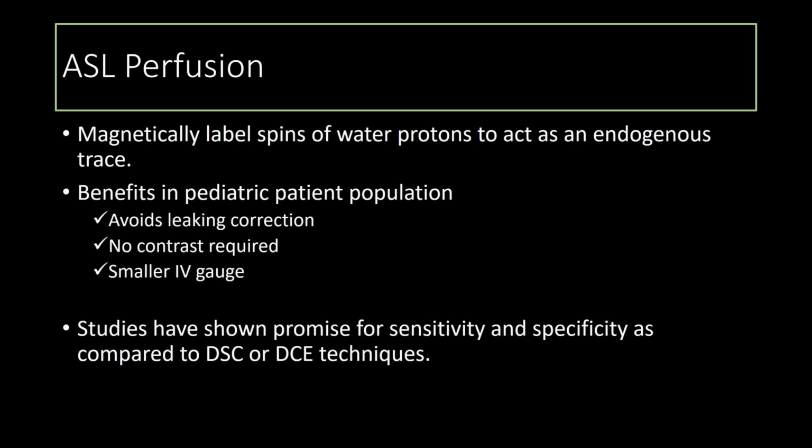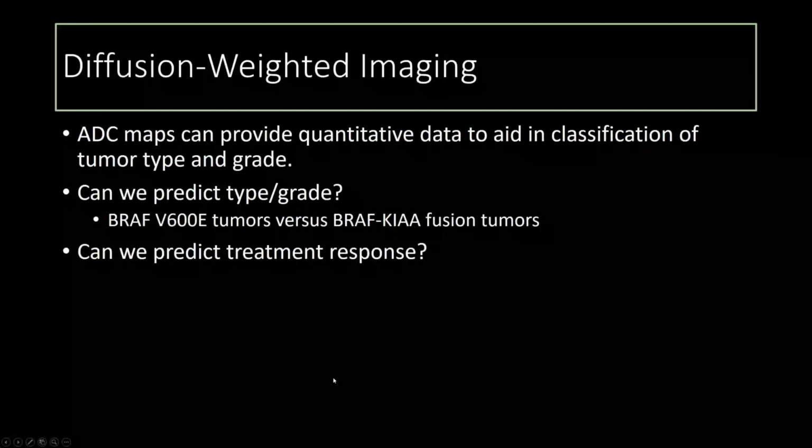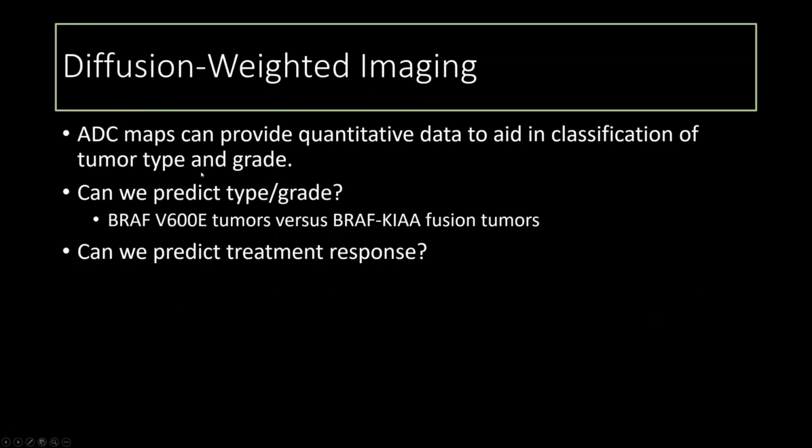There's a lot more research, I think, that has to be done with perfusion imaging in pediatric brain tumors as compared to adults. In adults, I think that the research and evidence is much more robust. But studies have shown promise for sensitivity and specificity of ASL as compared to DSC or DCE techniques. Diffusion-weighted imaging is often applied to pediatric tumors to assess ADC maps and aid in classification of tumor type and grade. So can we decide whether it's a highly cellular tumor, or something like a low-grade tumor with a BRAF mutation? Can it help us predict the type and grade? And then can we predict treatment response as well?